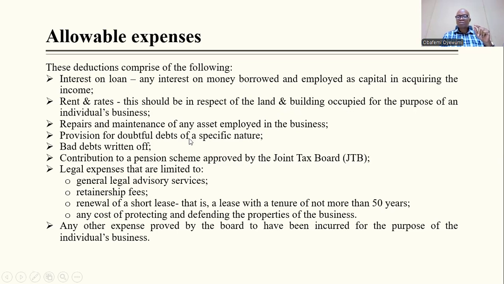Provision of data of a specific nature. Mind that, not general, but specific. If it's general, then it's not allowed. Bad debt written off, if that is written off, then it's also allowed. Contribution to a pension scheme approved by JTB is also allowed. Legal expenses that are limited to general legal administrative services, retainership, renewal, these are allowed. You can see the breakdown there. Any other expense proved by the board to have been incurred for the purpose of the individual business is also allowed.